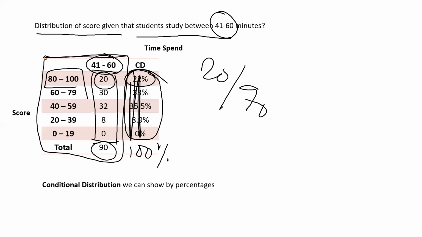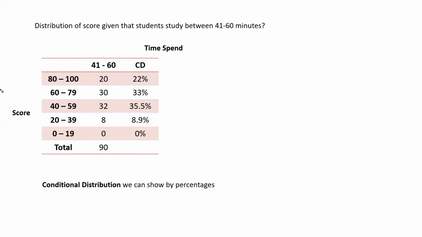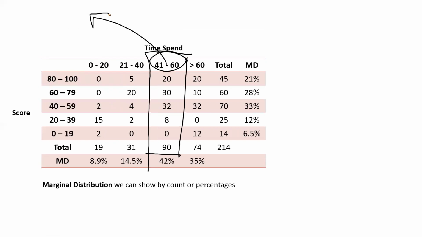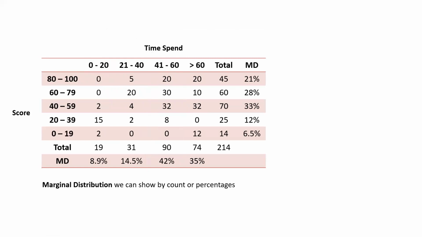The rest of the data I am not considering, because in my data set I have more than this data, but I am only focusing on this data only, because the requirement was like that. I want to know what is the percentage when the hours is 41 to 60. So here I have a condition. That is why it is known as conditional distribution.